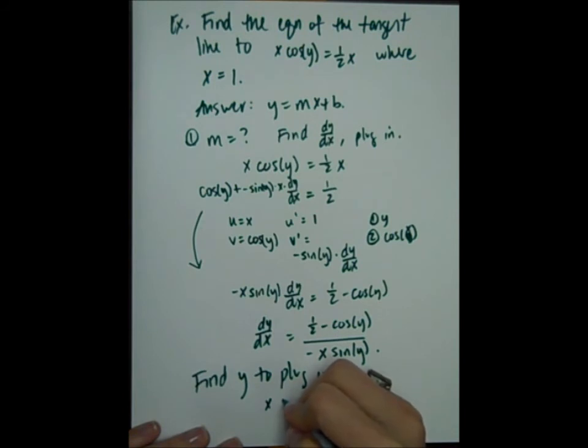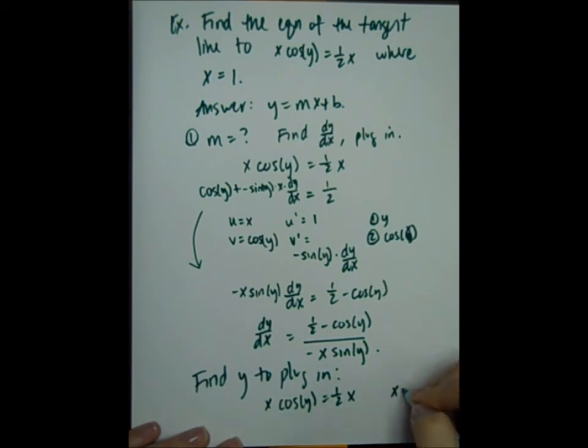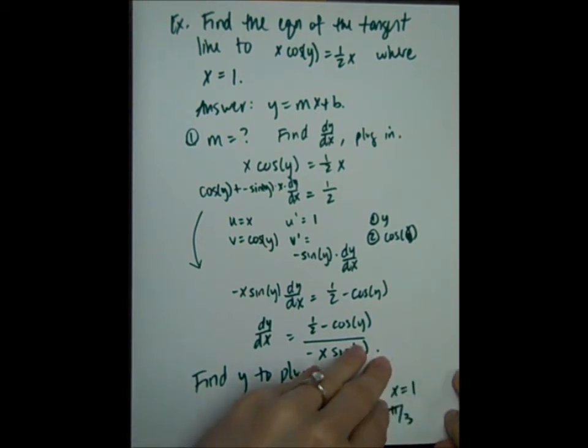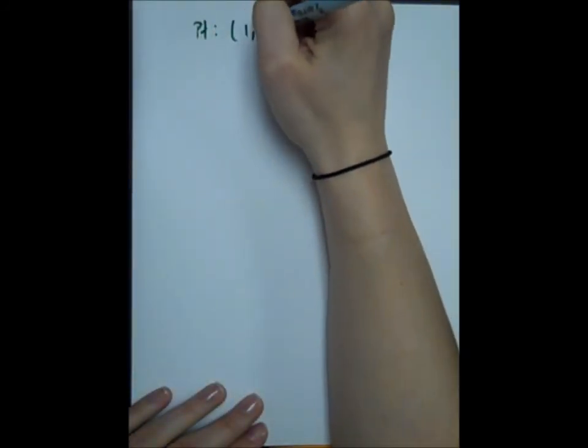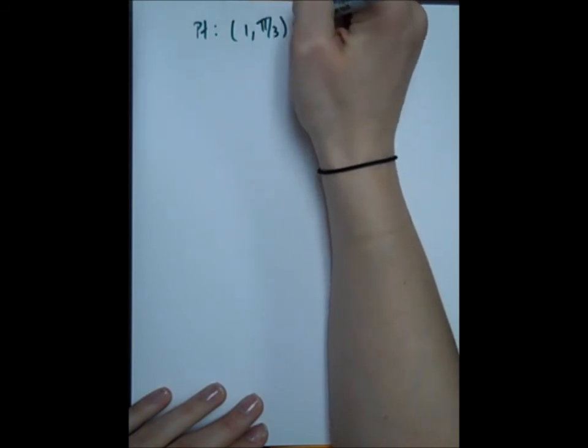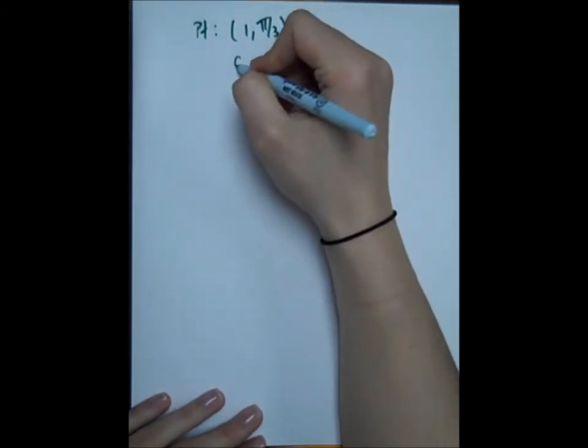I know that x cosine y is 1/2 x. Plug in 1 for x because that's what the problem said. So cosine y equals 1/2. Look at your unit circle here. That means y is pi over 3. So the point that we're using is (1, pi over 3). So now plug that into my derivative.